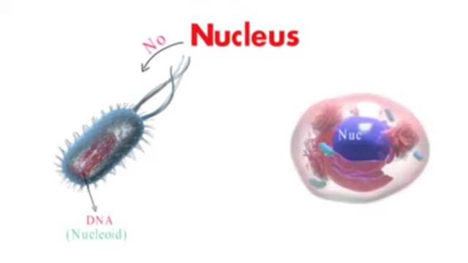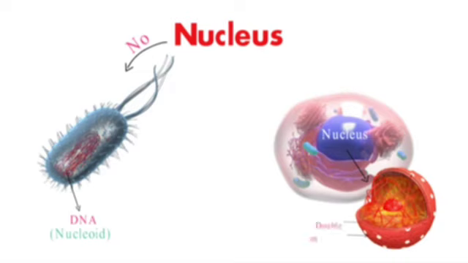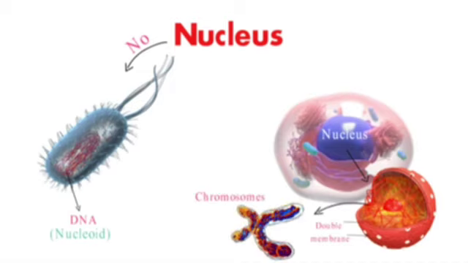Eukaryotic cells have a nucleus that is surrounded by a double membrane. The nucleus contains the cell's DNA, which is organized into chromosomes.